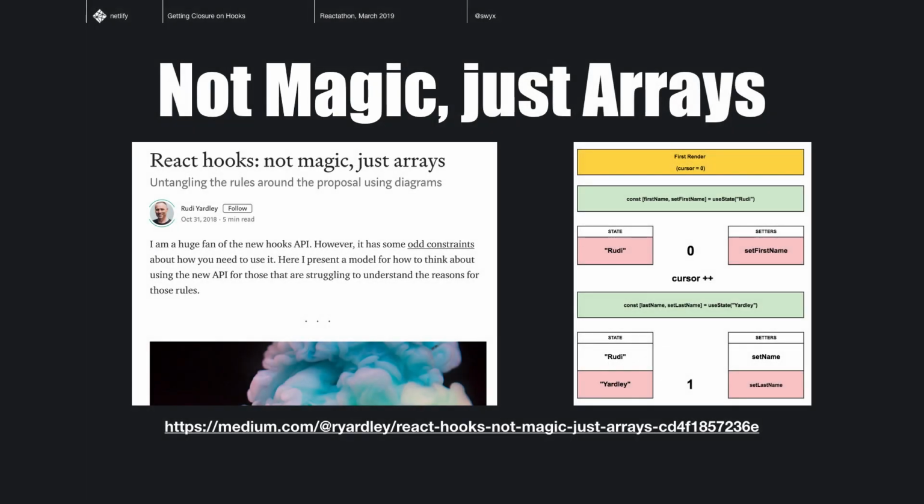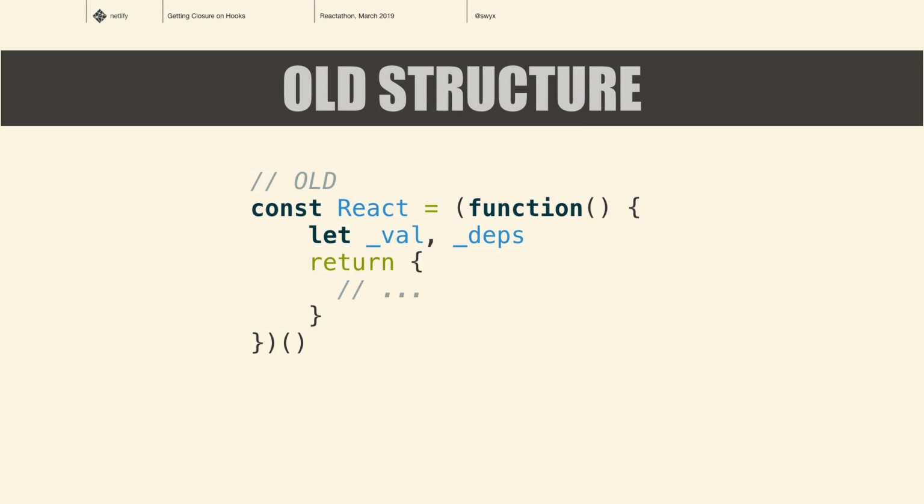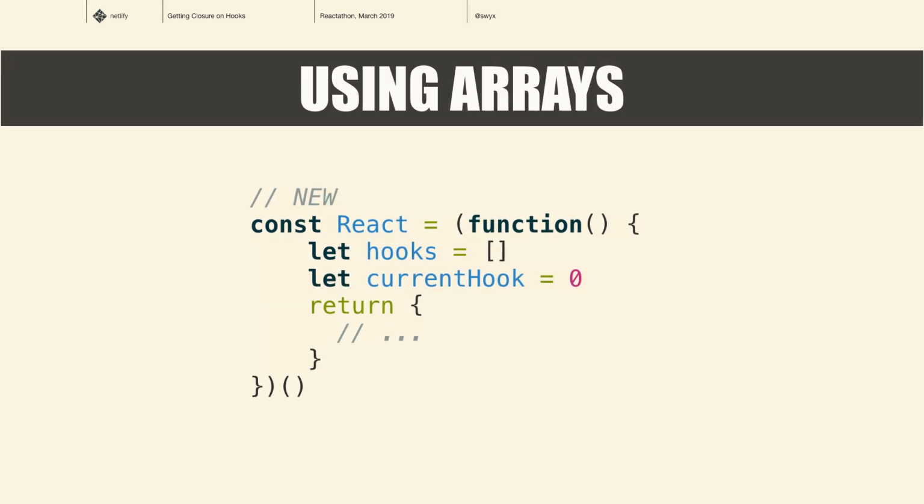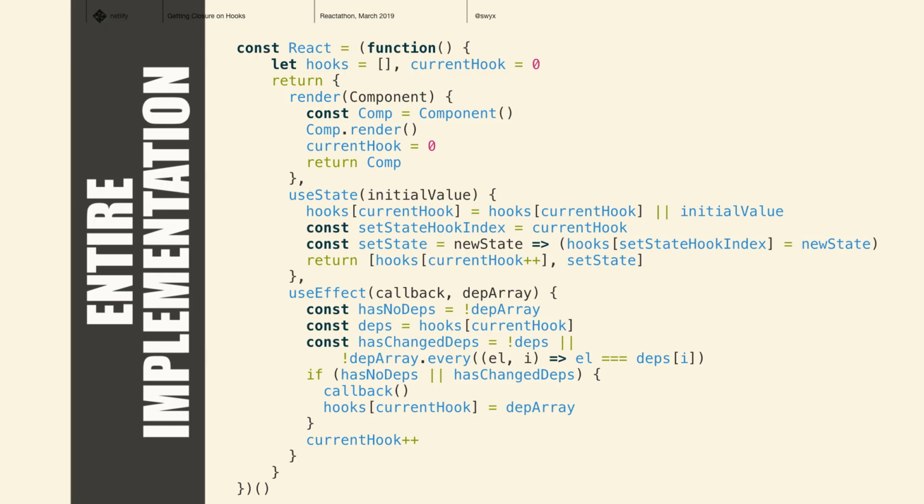Now the problem with this model is that we've implemented everything as singletons. Rudi Yardley wrote this awesome Medium post stating that hooks are not magic, just arrays. You can model hooks in components as just arrays of effects, whether they modify your internal state or some external state. The old structure is what we set up in the original slides earlier: one variable for the internal value and one variable for the dependencies that the useEffect was on. So what if we just generalize that to an array, and have a pointer to the current array that we're working on? Now we can take that and rewrite bits of the code that you've already seen. I'm not going to walk you through that, I don't have time. But that's the entire line.